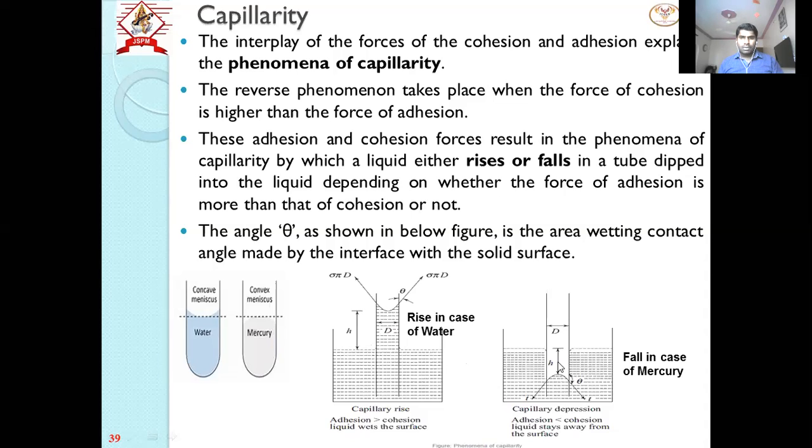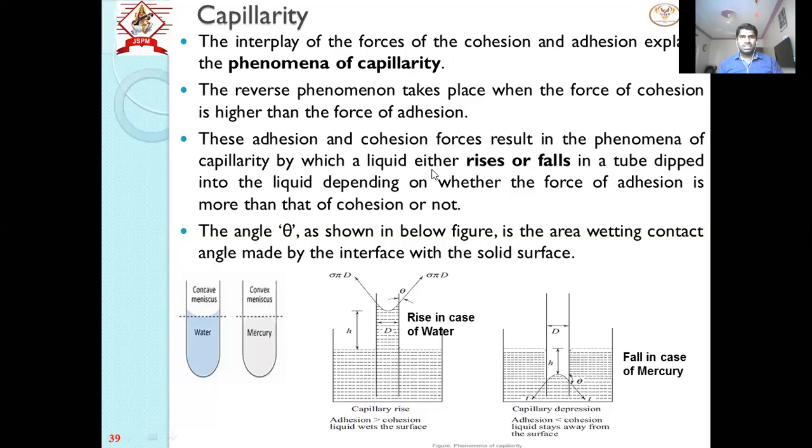Now what will happen in the case of mercury? There is a fall. Why a fall? Because here the cohesion is more. Cohesion means the attraction between similar molecules. So the mercury molecules have more attraction among themselves, therefore they will not stick to the glass surface. Therefore there is a fall. This fall is the capillary head, H. So here a fall is seen in the case of mercury and a rise is seen in the case of water. In both cases it is called capillarity.